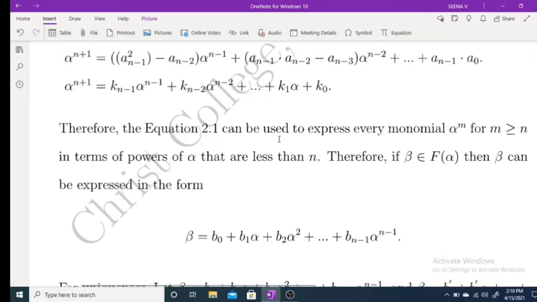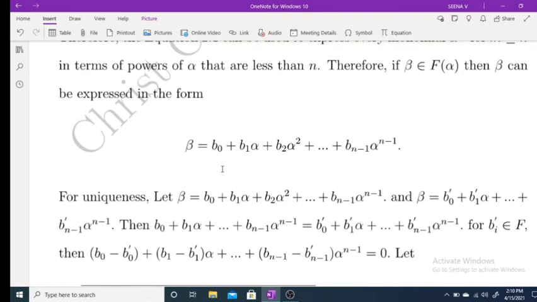So, equation 2.1 can be used to express every monomial alpha raised to m, m greater than or equal to n, in terms of powers of alpha that are less than n. Therefore, every beta belonging to f of alpha can be expressed in the form beta equal to b_0 plus b_1 alpha plus b_2 alpha square plus etc. plus b_{n-1} alpha raised to n minus 1.